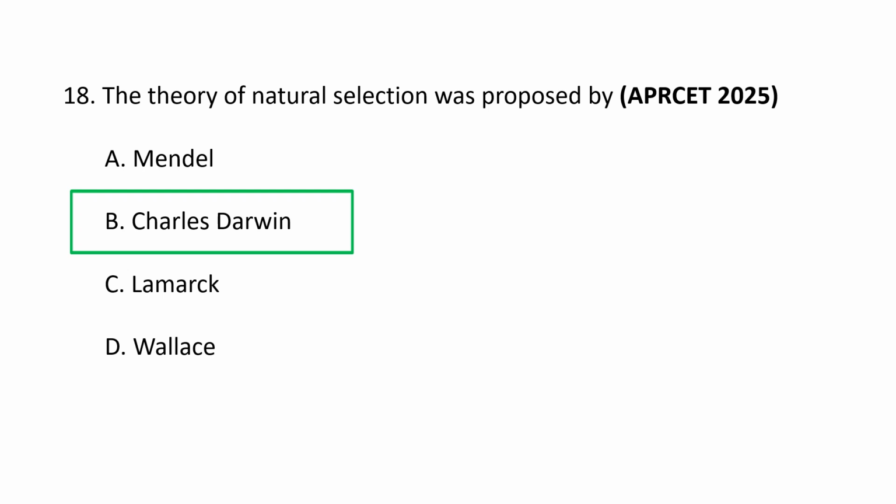the theory in his 1859 book On the Origin of Species after his voyage on the HMS Beagle. The theory explains that individuals with traits better suited to their environment are more likely to survive and reproduce, passing those advantageous traits to their offspring.